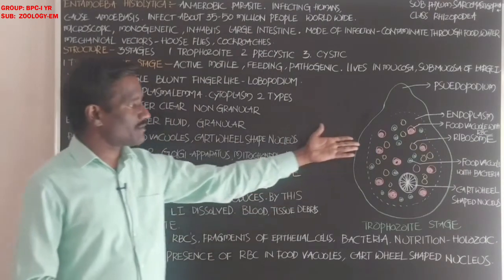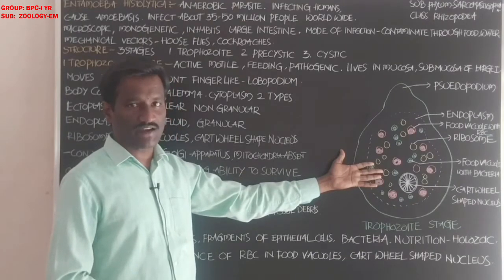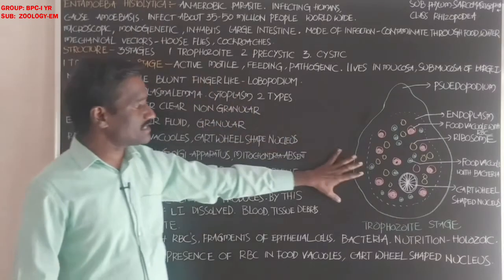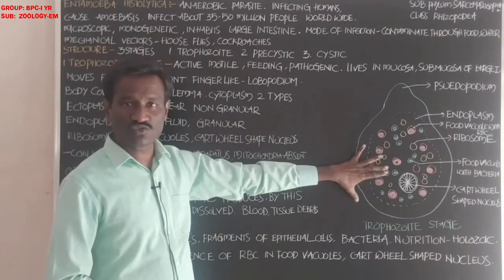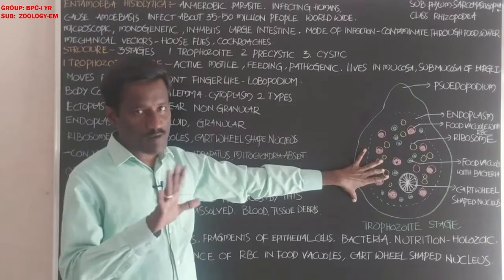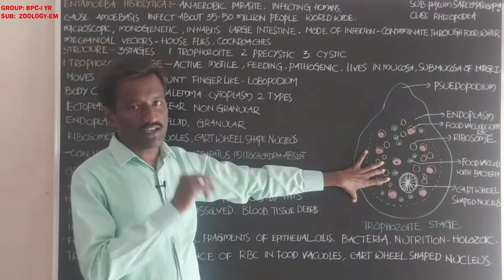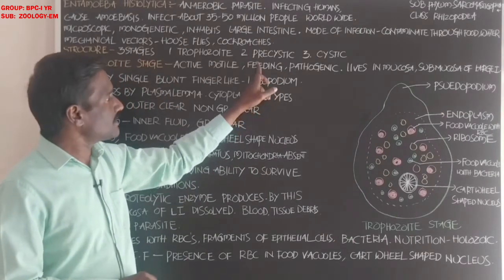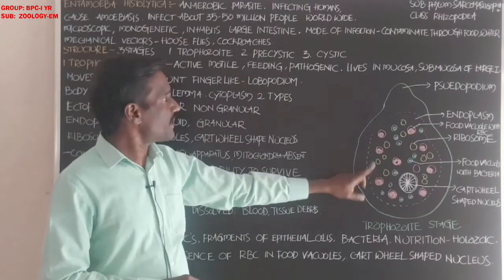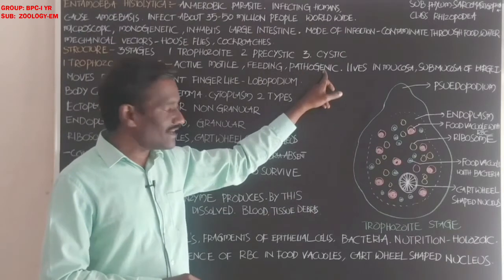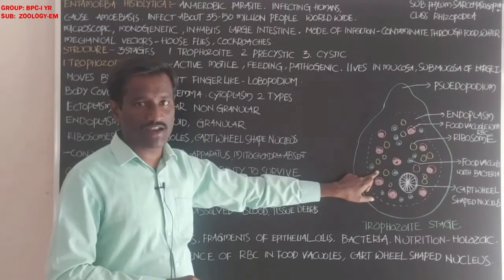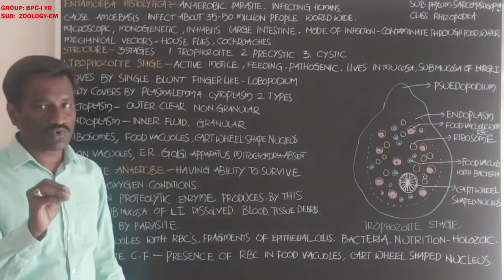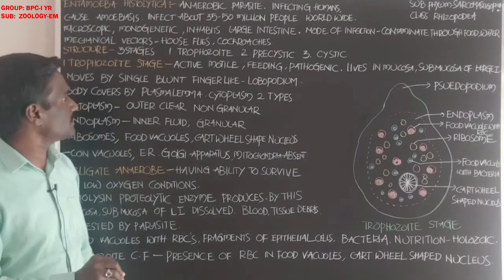Students, this is the diagram of the trophozoite stage of Entamoeba histolytica. It is active and motile, showing movement at its habitat in the body of man. It also feeds. It is the pathogenic stage, causing disease in man, and lives in the mucosa and submucosa layers of the large intestine.